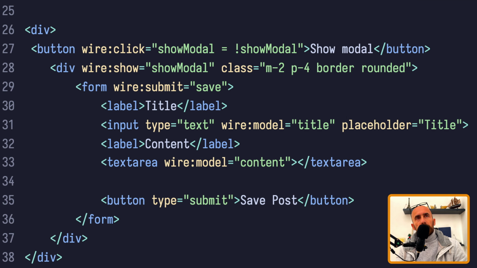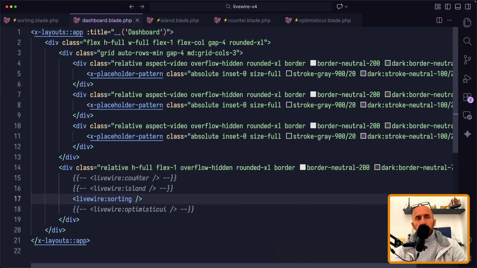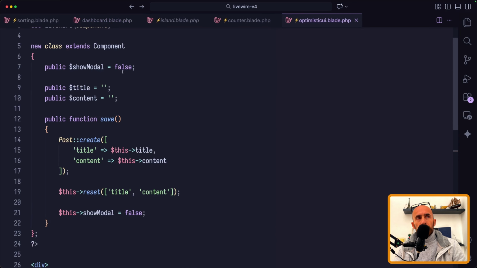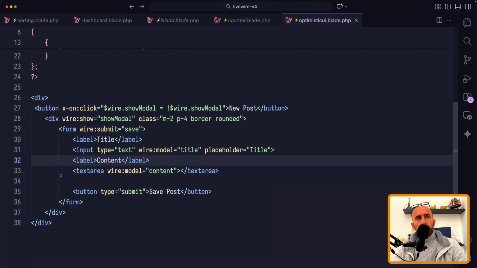Also, we have optimistic UI. Livewire version 4 makes your interfaces feel instant with optimistic UI updates. And here I have an example. So let's go back again and show you this example here. So we have show modal false, and we have title and content. This is just an example, but what I want to show you is here.